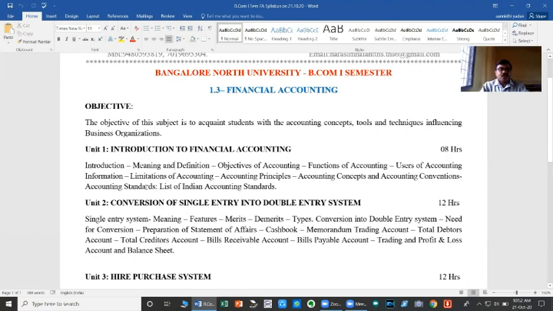In respect of accounting standards, we are just going to learn about the list of accounting standards which are applicable in India. So, this is the subject matter what we are going to study in respect of financial accounting, that is meaning and definition, objectives, functions, users of accounting, limitations of accounting, accounting principles, as well as concepts, conventions, and accounting standards.